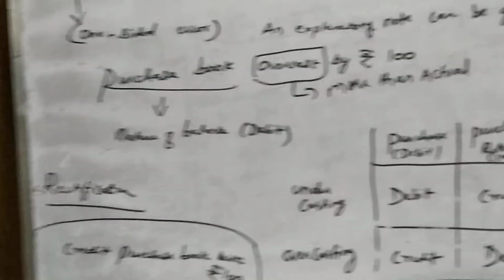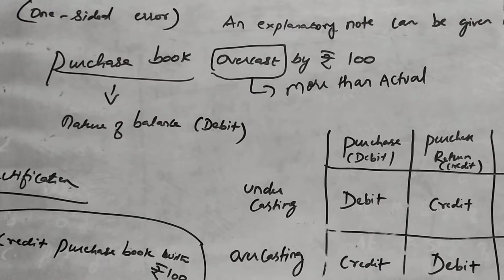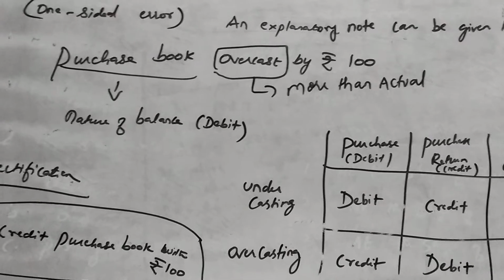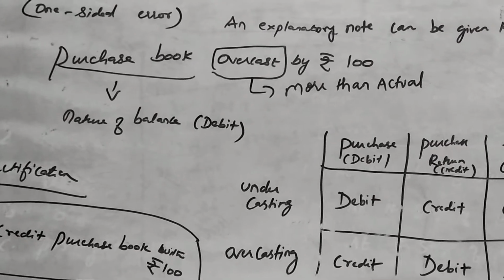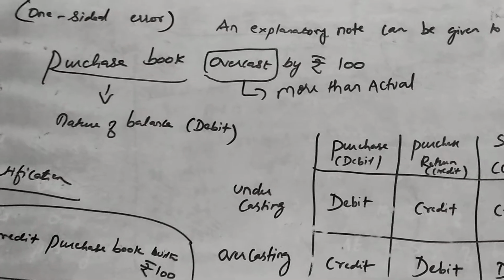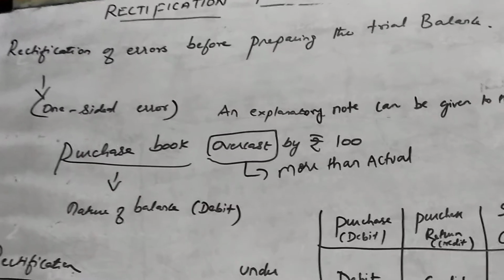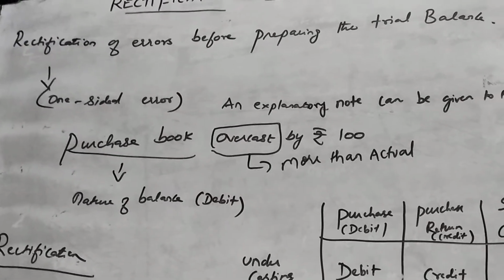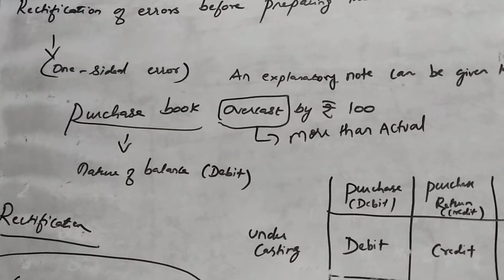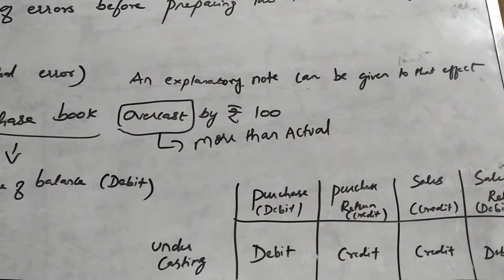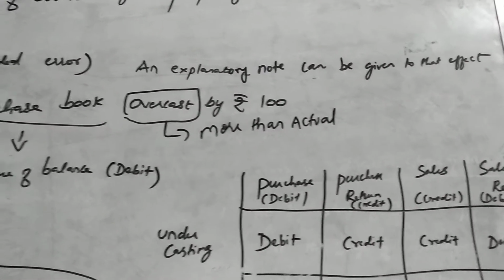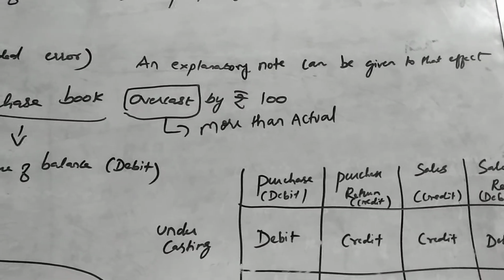Here in this example, purchase book overcast by ₹100. This is the error. Overcast, I told you, it is more than the actual. ₹100 is more than the actual amount. Now, we want to rectify this. So, we have spotted this error before preparing the trial balance. In case of before the preparation of trial balance and it is just a one-sided error, then a simple explanatory note can be given to that effect. You need not pass any entry here. You can just give a single line statement to that effect in order to rectify the error.